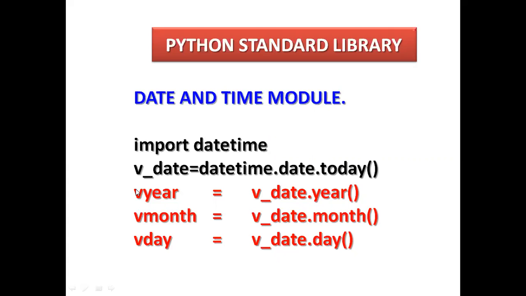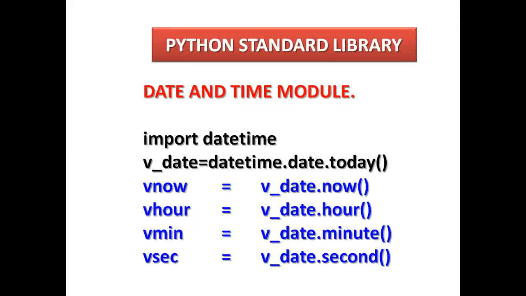Here also v_now, v_hour, v_minute, v_seconds. These are also user defined variables, and equal is the assignment operator here. This assigns the current date and time to v_date now. With v_date you can use now, hour, minutes and second. Try this also.